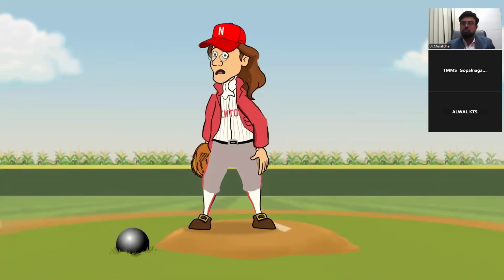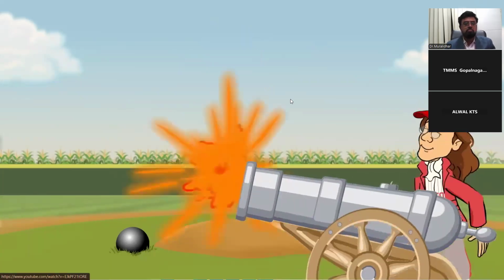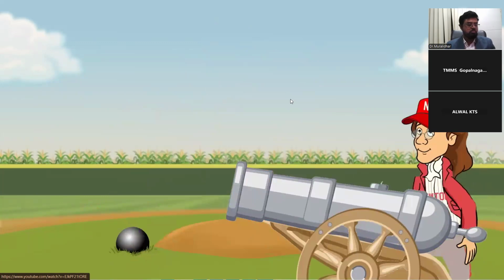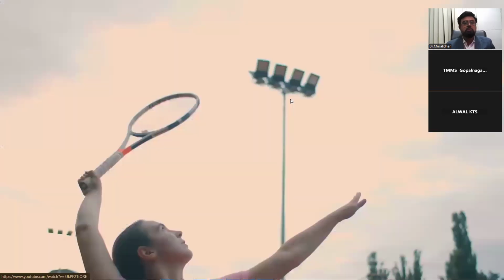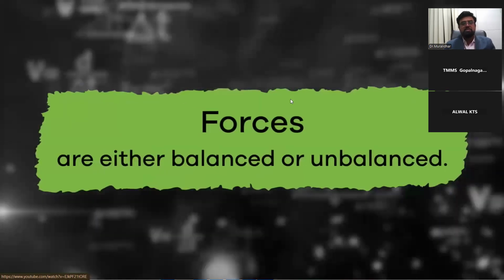If you said it's because the cannonball has a lot more mass than the baseball, you're absolutely right. But it also has to do with force. Because the cannonball has more mass, it requires a lot more force to make it move or accelerate, like the force from a cannon. One more thing that is important to know about forces: they are either balanced or unbalanced.